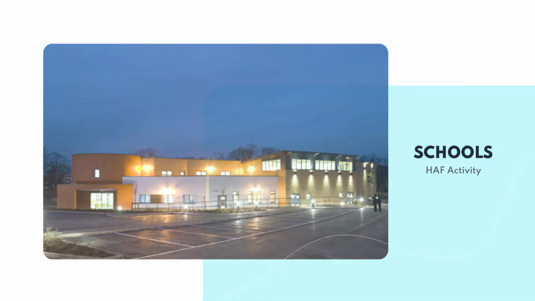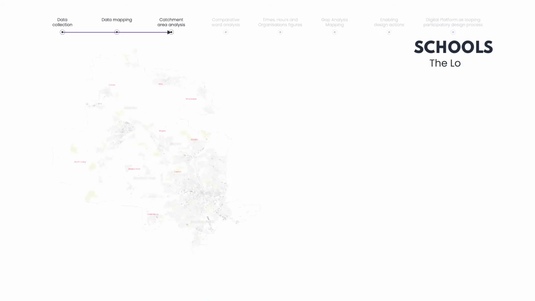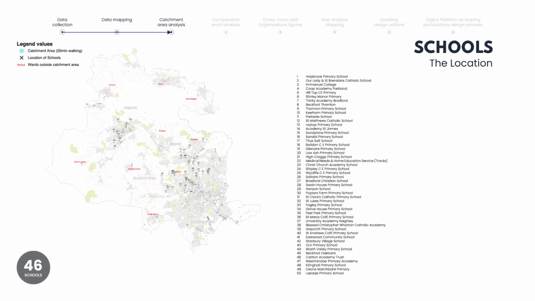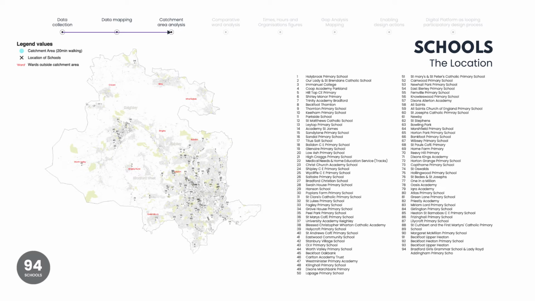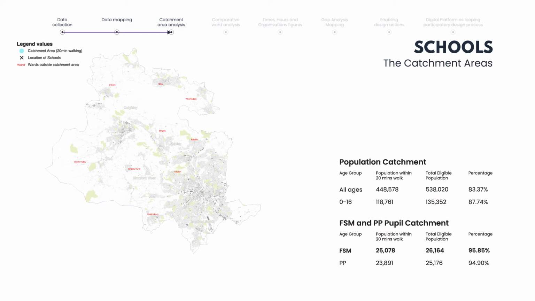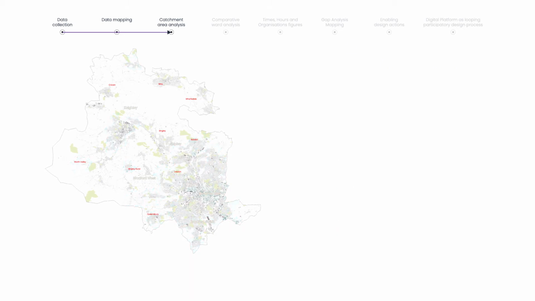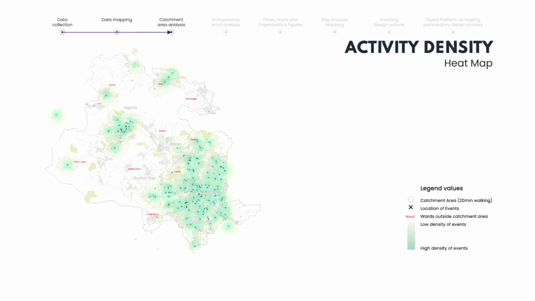We then looked at what the schools were doing with the HAF program. 94 schools supported providers by signposting free school meal children to their provision. We can find that over 95% of free school meal pupils were within 20 minutes walk from a school hosting activities. When we look at this in more detail, we start seeing the density of activities. The darker the color, the more activities there are.